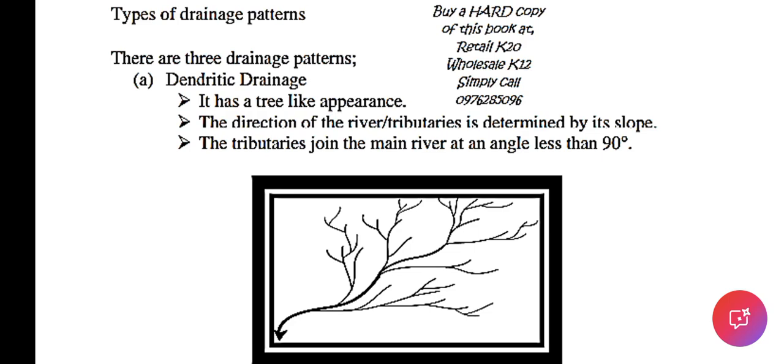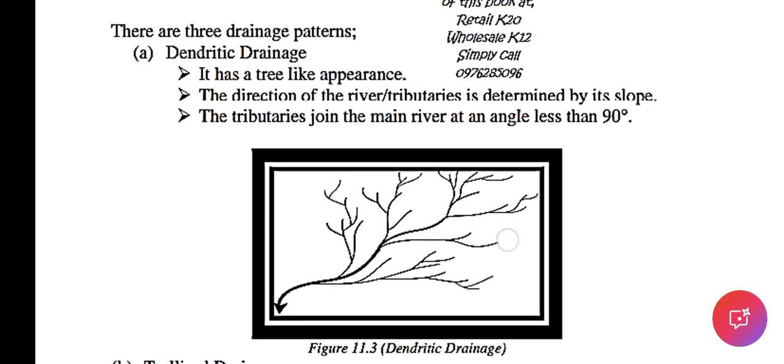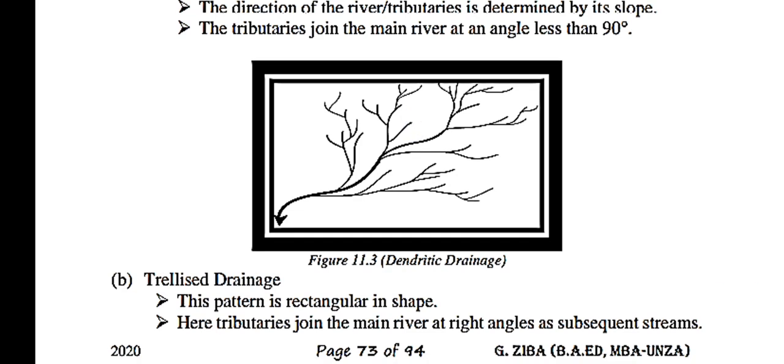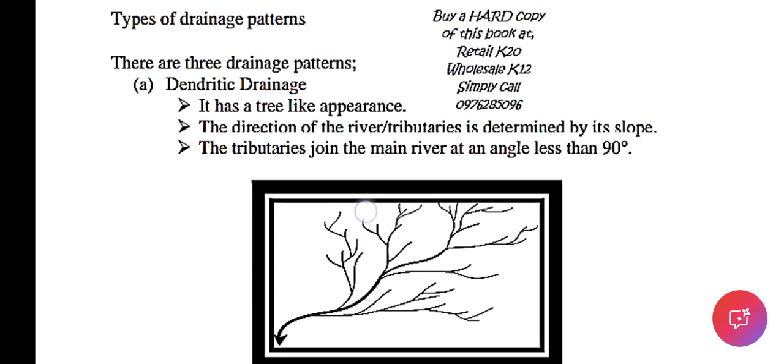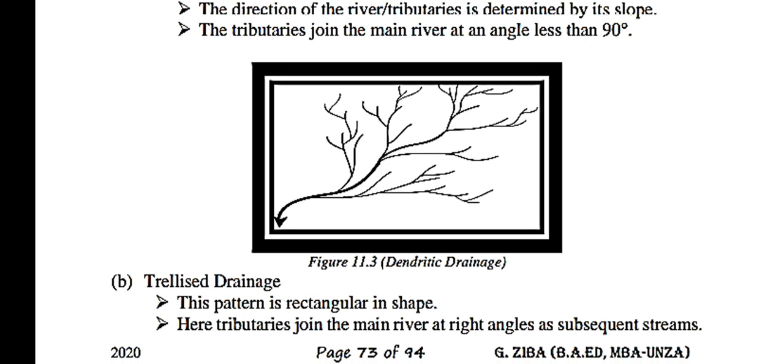The tributaries join the main river at an angle less than 90 degrees. Tributaries join the main river at 90 degrees or less than 90 degrees. That is what the dendritic drainage pattern is all about.